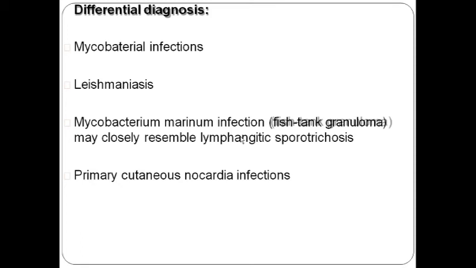It is more common in our region, most commonly seen in Bihar and your coastal regions. So PKDL, post-Kala-Azar dermal leishmaniasis, is one of the differential diagnoses. And Mycobacterium marinum infection, that is a non-tuberculous mycobacterium, also known as fish tank granuloma, can also be a differential diagnosis.